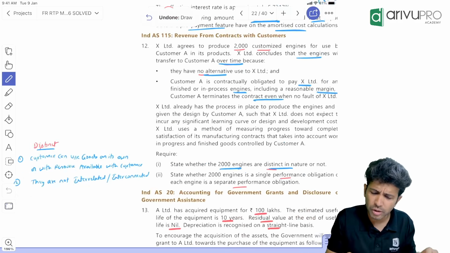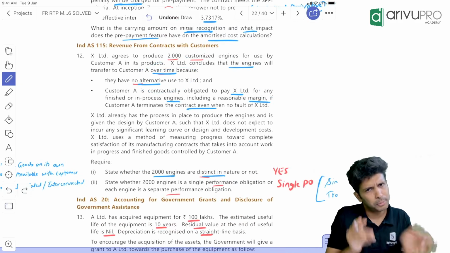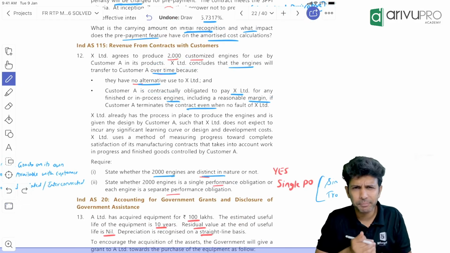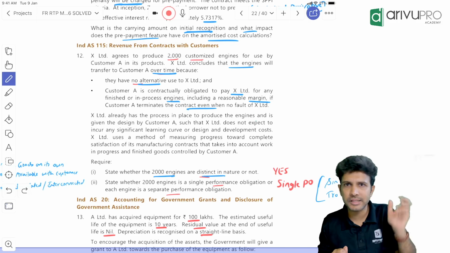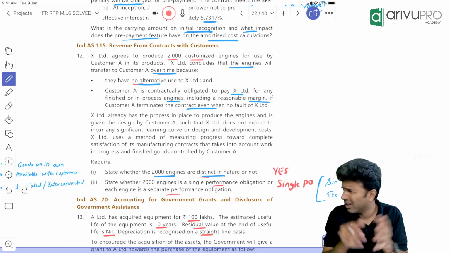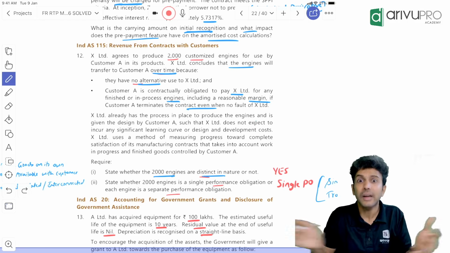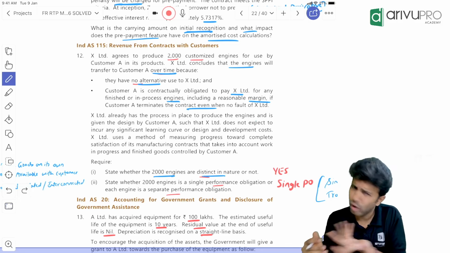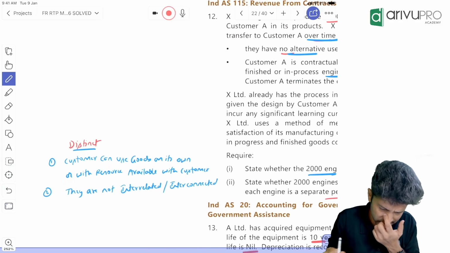Of course, these 2000 engines are distinct, right? Because the customer can use each engine separately. One engine you can use for one purpose, another for some other purpose. Is it necessary that all 2000 engines have to be used together? No, the customer can use them separately. And are these interconnected, interrelated? No. That means the answer is yes, it is distinct.